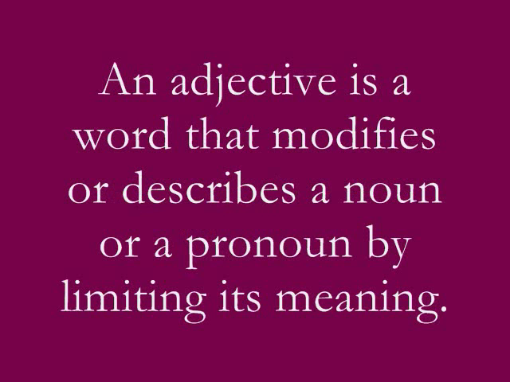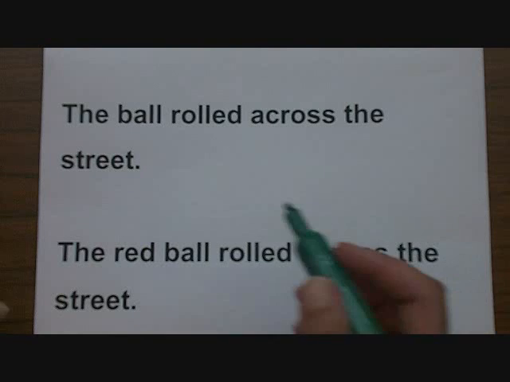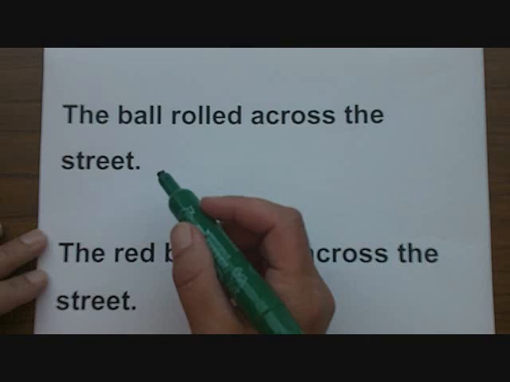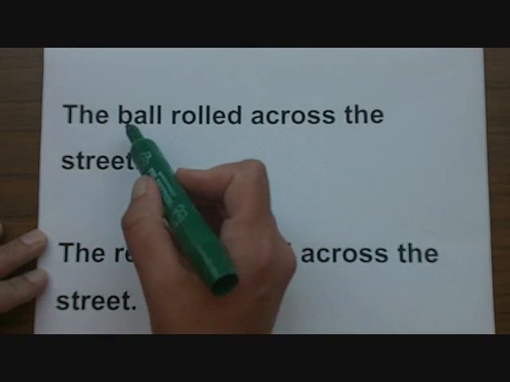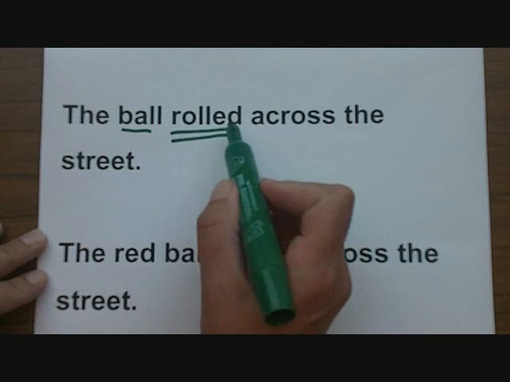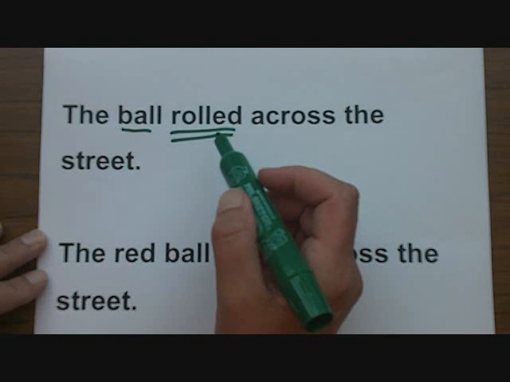An adjective is a word that modifies or describes a noun or a pronoun by limiting its meaning. What does that mean? Let's say we have a sentence like this one. The ball rolled across the street. In this sentence, we know that ball is a noun, the subject of the sentence. We know that rolled is the verb. It's what the ball did.